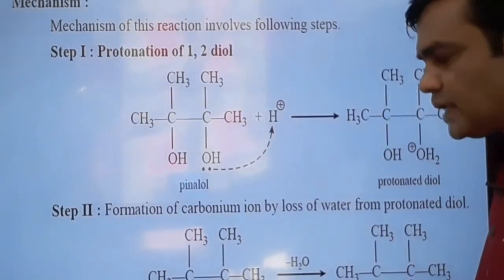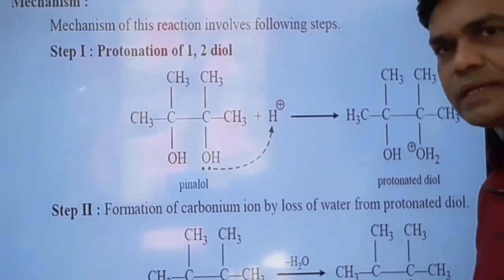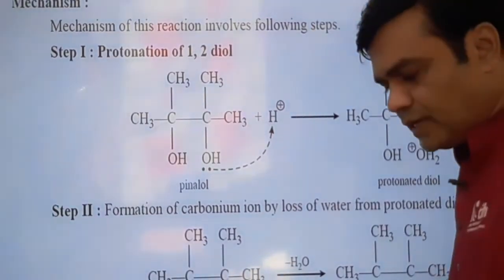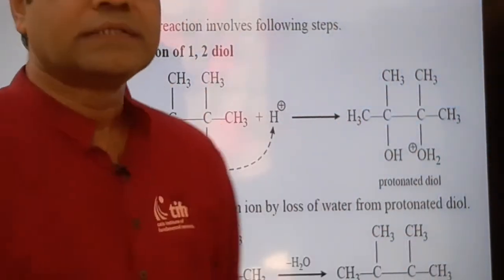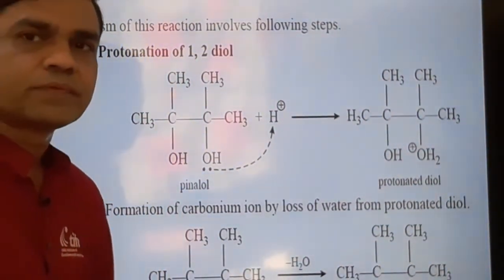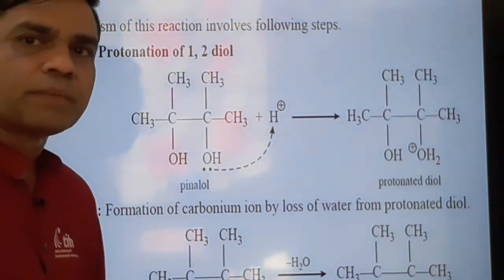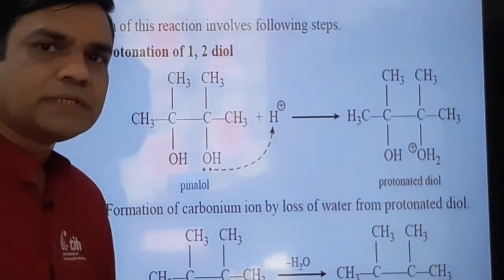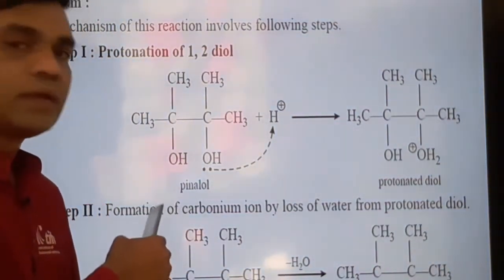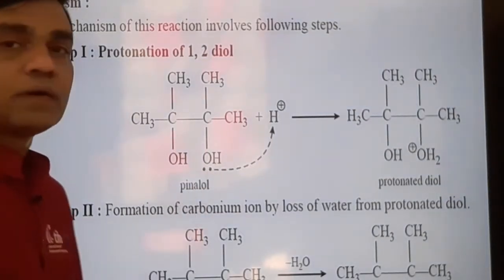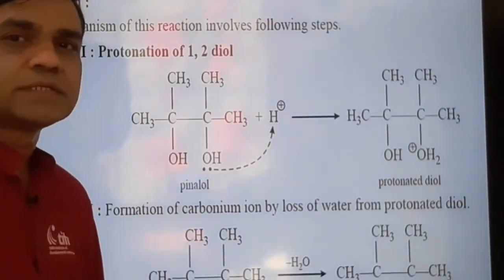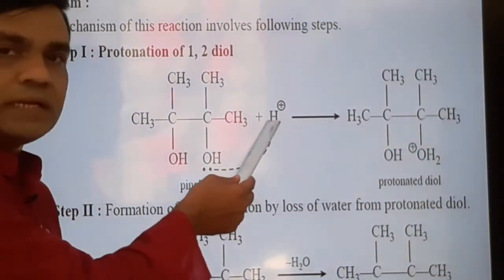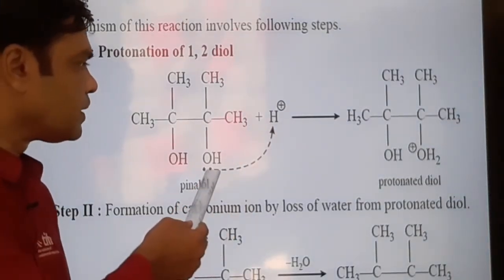Now this proton is electron deficient, all of you know that. As it is electron deficient, what is its demand? Its demand is electrons. So definitely it will attack the lone pair of an atom, that is an electron rich center. Which is the electron rich center in our pinacol? Of course, oxygen. Why? Because oxygen possesses lone pairs of electrons. Now this proton, the electrophile, that is the electron deficient species, will attack the lone pair of oxygen.